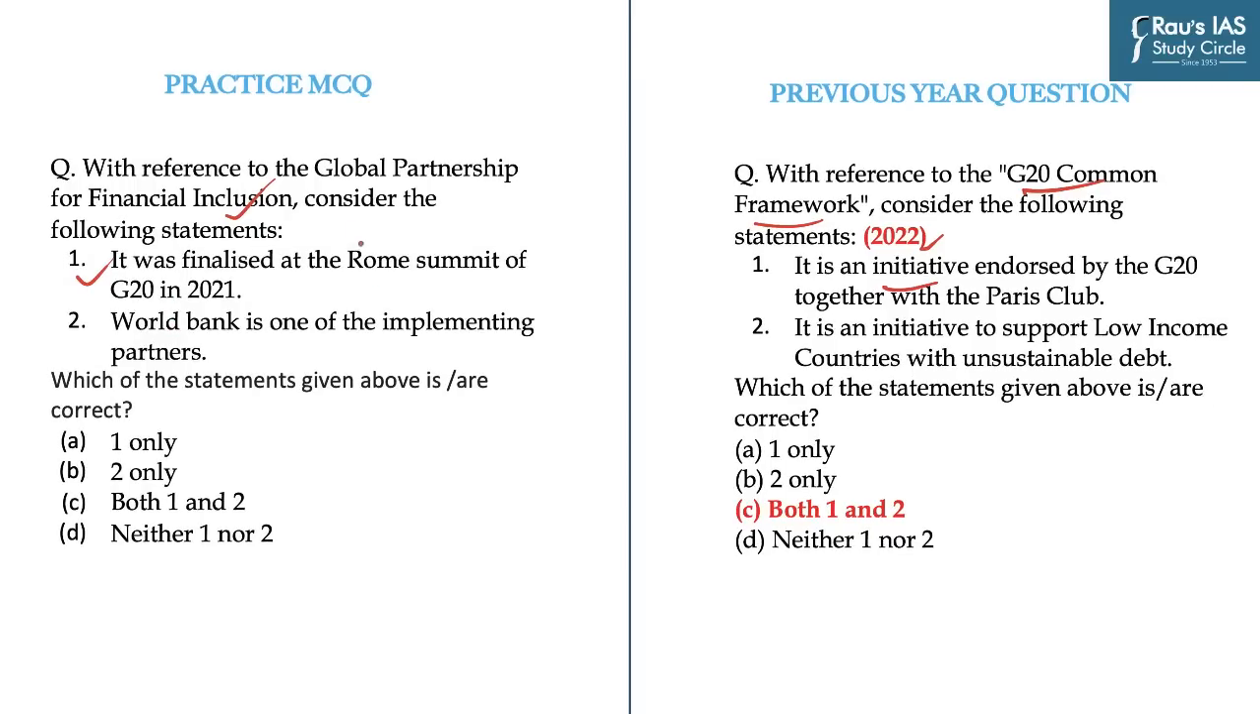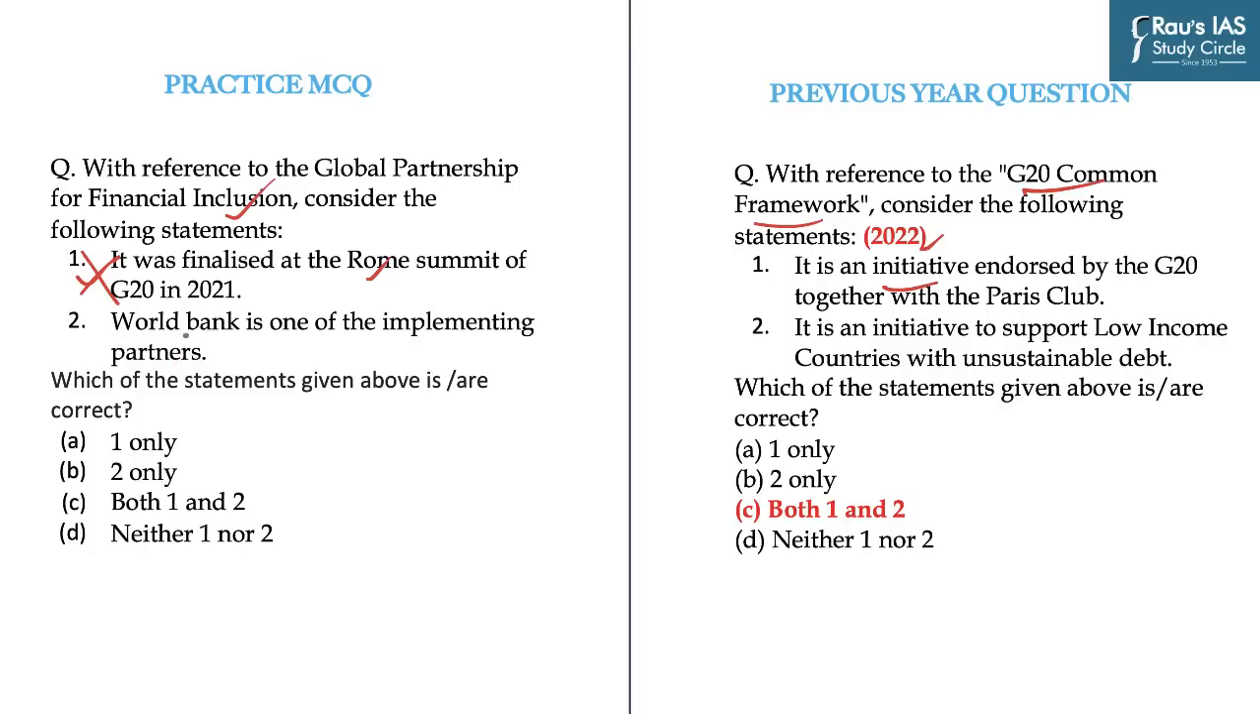So the Global Partnership for Financial Inclusion is an inclusive platform for all G20 countries, interested non-G20 countries and relevant stakeholders to carry forward work on financial inclusion, including implementation of the G20 Financial Inclusion Action Plan. And it was finalized at the G20 Summit in Seoul in 2010 and not at Rome in 2021, and hence this statement is incorrect. The second statement says World Bank is one of the implementing partners.